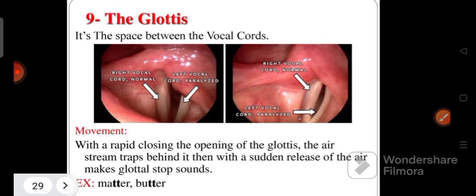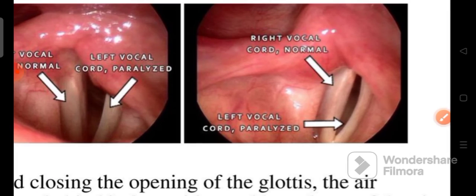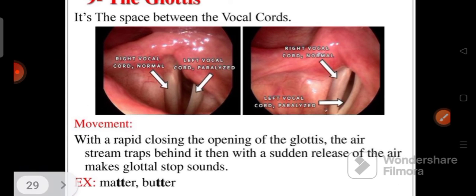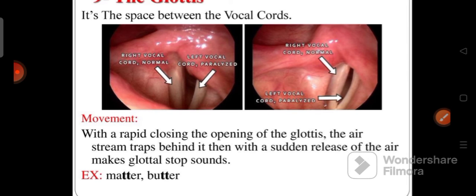It's the space between the vocal cords. When the vocal cords are open, there is some space. That space is called the glottis. With the rapid closing and opening of the glottis, the airstream is trapped behind it. Then a sudden release of air makes glottal stop sounds, like in ta.